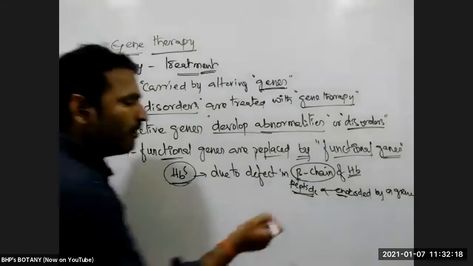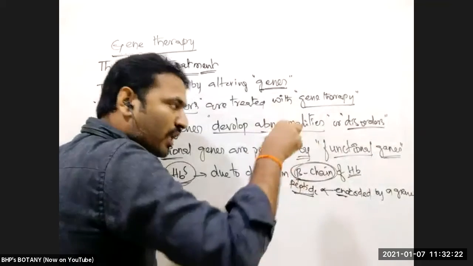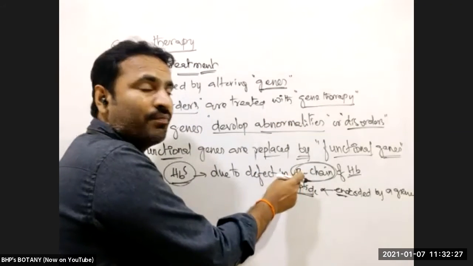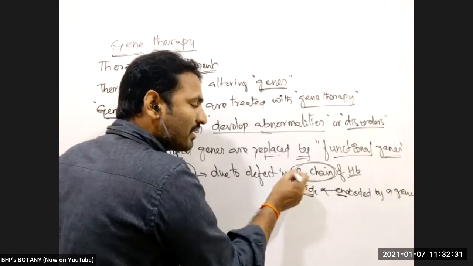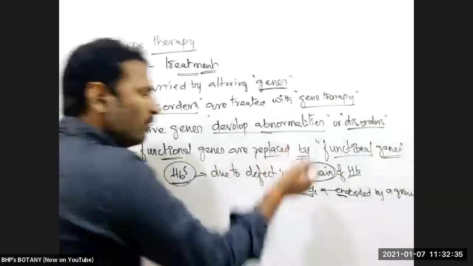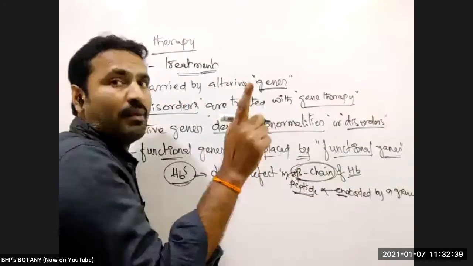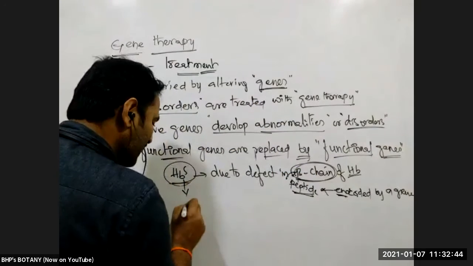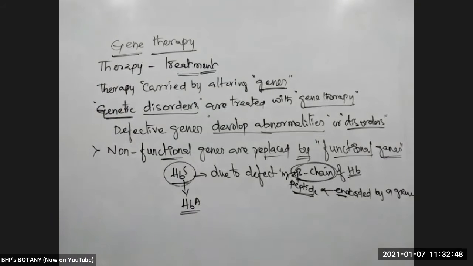Suppose we remove that non-functional or mutated beta chain gene, and that gene encoding the beta chain is replaced with a functional gene. What happens? The newly produced hemoglobin beta chain has glutamic acid. The original amino acid will be present, so that HbS will become normal hemoglobin, which is HbA.